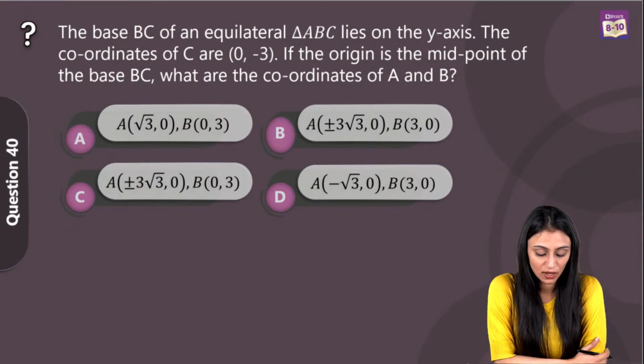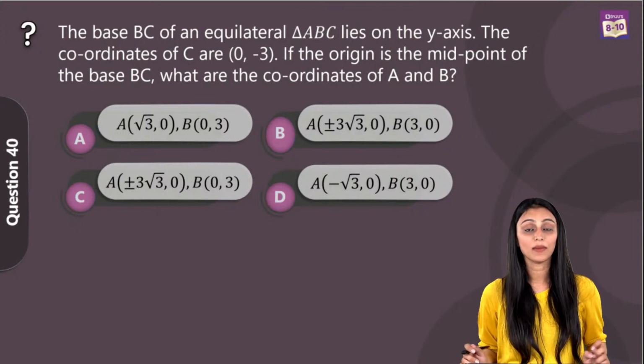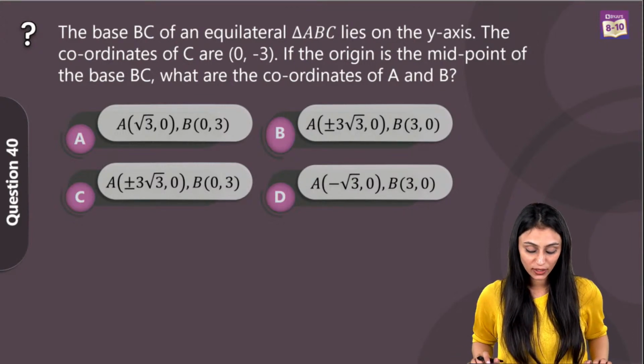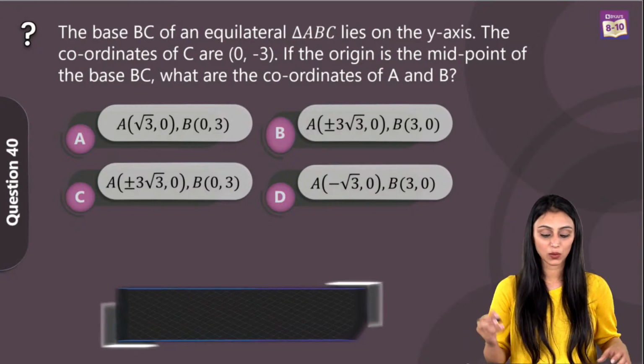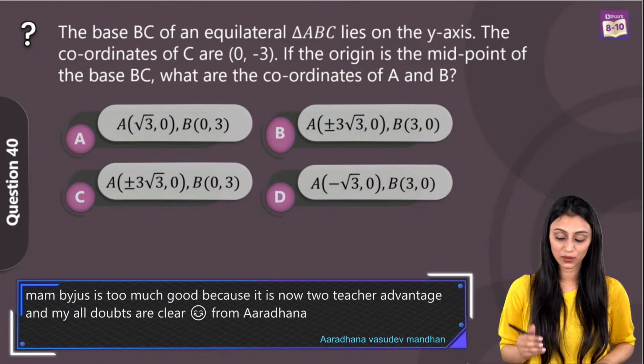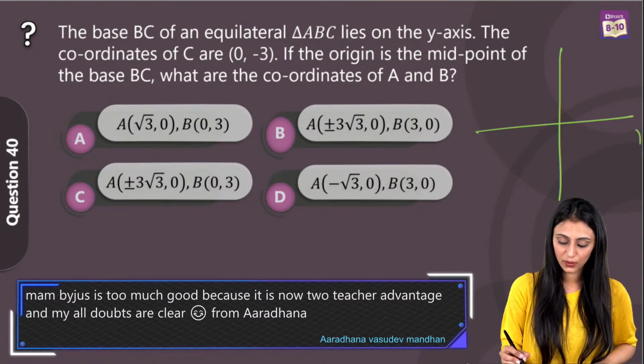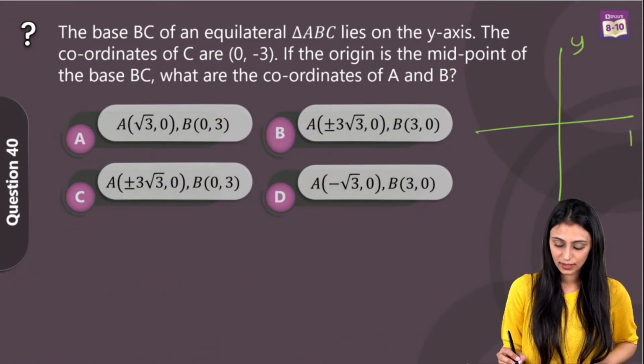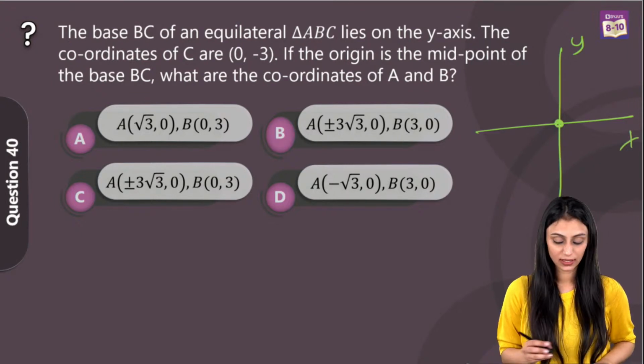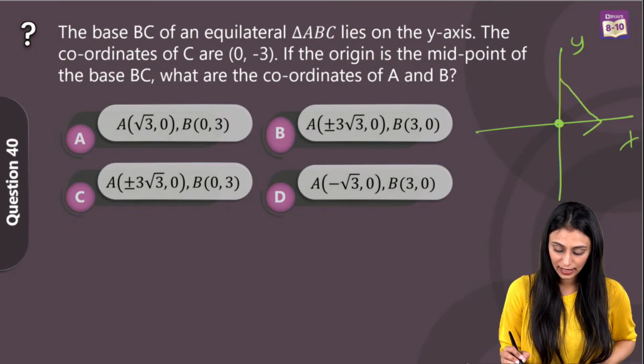So the base BC of an equilateral triangle ABC lies on the y-axis. The coordinates of C are 0, minus 3. If the origin is the midpoint of the base BC, what are the coordinates of A and B? So we are talking about an equilateral triangle which is lying on the y-axis. This is the graph that you have. This is your y-axis, this is your origin, and it is lying like this.